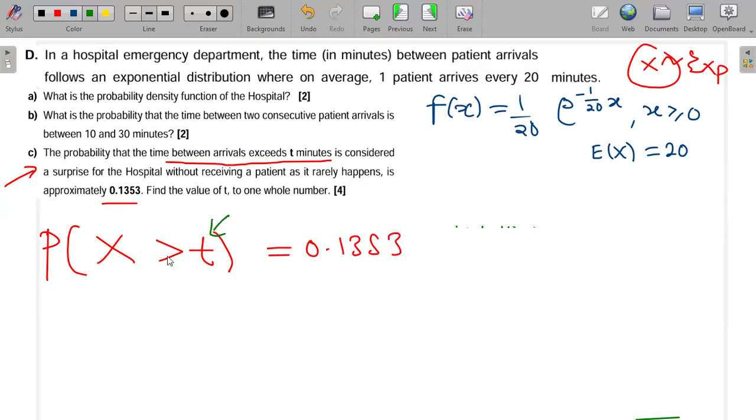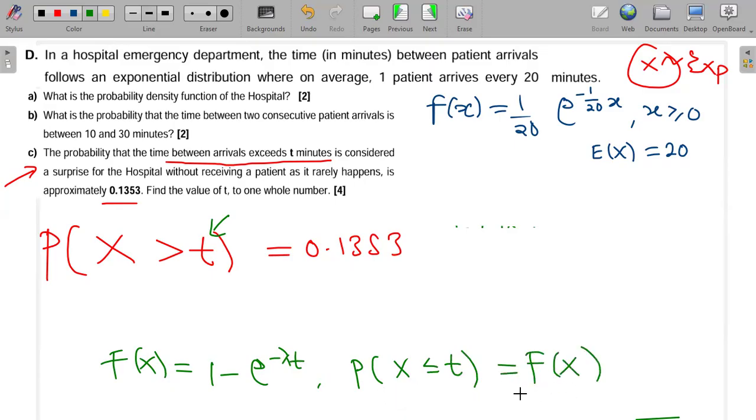So how are we going to calculate it? We're going to use the CDF. Remember, I said the CDF of X is equal to 1 minus e to the power minus lambda t. But this CDF simply means the probability that X is less than or equal to T. So here I'm going to apply, first of all, the complement rule.